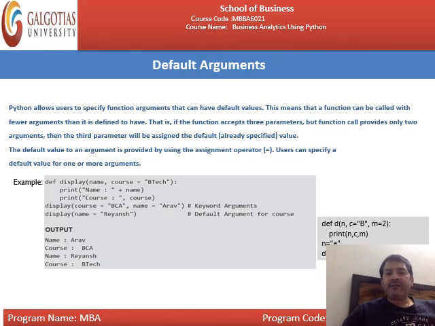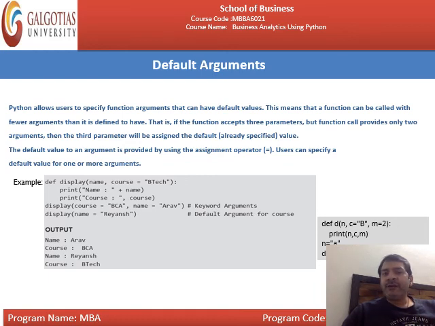Next is the default argument. This is the last slide of this particular lecture, and after that we will discuss the things. Python allows users to specify function arguments that can have default values. This means that a function can be called with fewer arguments than it is defined to have. That is, if the function accepts 3 parameters but the function call provides only 2 arguments, then the third parameter will be assigned its default, already specified value.